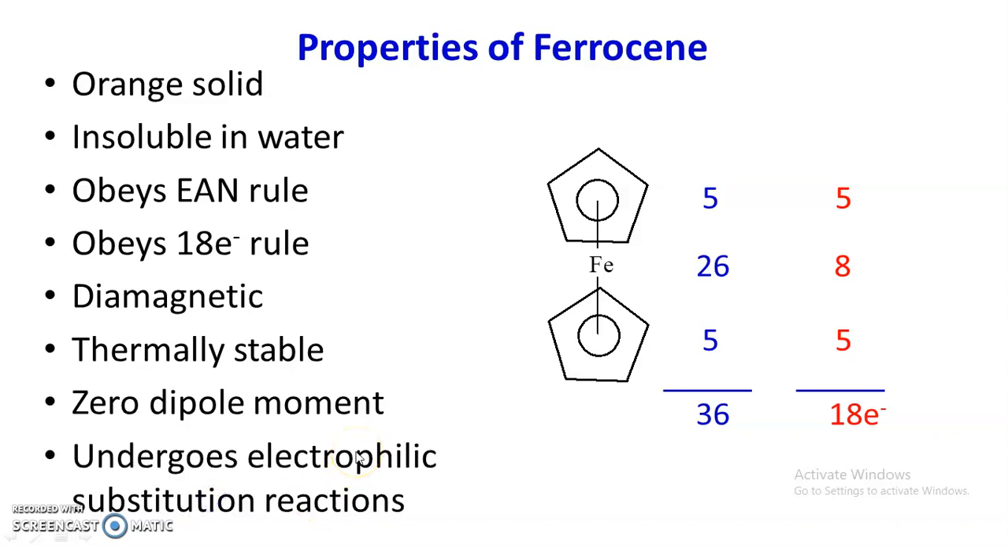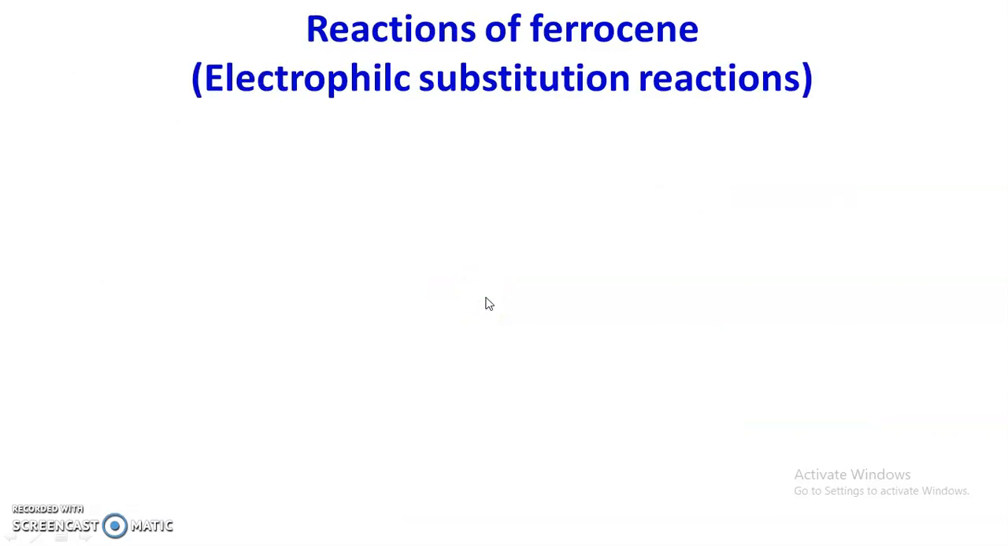And the most important thing, ferrocene undergoes electrophilic substitution reactions like alkylation, acylation, etc. These reactions are typical reactions of organic compounds, and ferrocene undergoes electrophilic substitution reactions, and substitution of hydrogen atoms of this cyclopentadienyl ring occurs and we get the substitution products. These are the properties, the physical properties, of ferrocene.